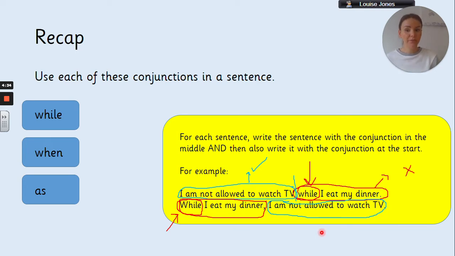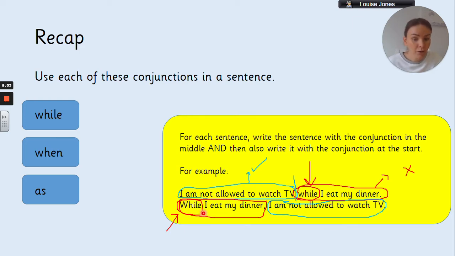Now, the important thing is that where you have a main clause and a subordinate clause, you can't have them next to each other without anything in the middle of them. So I couldn't have, I'm not allowed to watch TV, I eat my dinner. That doesn't make sense. So I have to have something in the middle of them. Here, I've got the conjunction in the middle of them. That separates the two clauses. So that's great. That's fine.